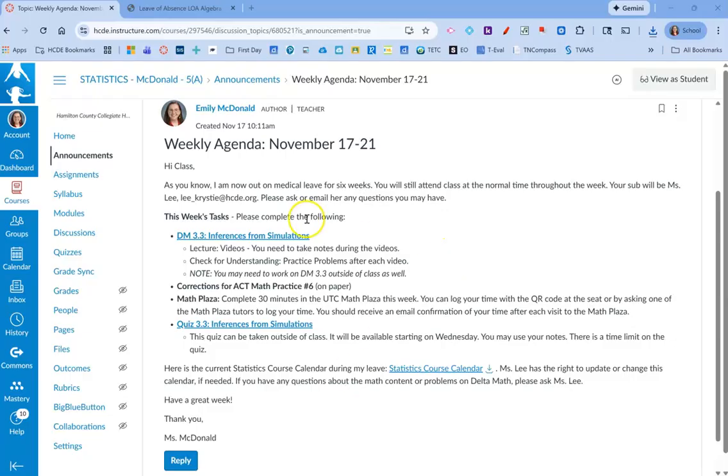This is the weekly agenda for November 17th through the 21st for statistics. Similar to previous weeks, you're going to be working on a Delta Math assignment for the week, and the one for this week is 3.3, Inferences from Simulations. There's going to be a lot of simulations and answering questions based on the simulated data.